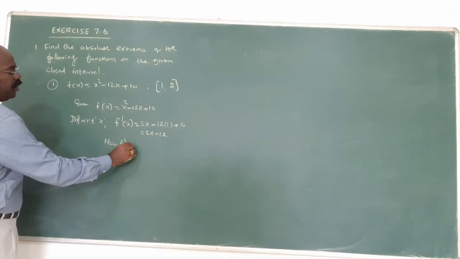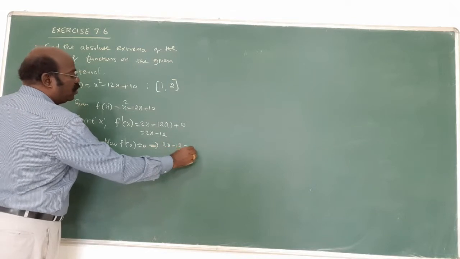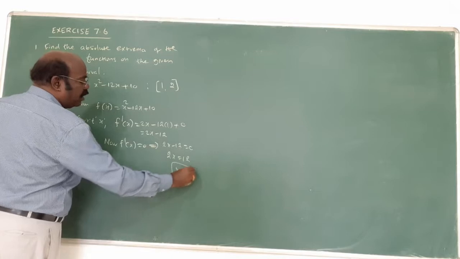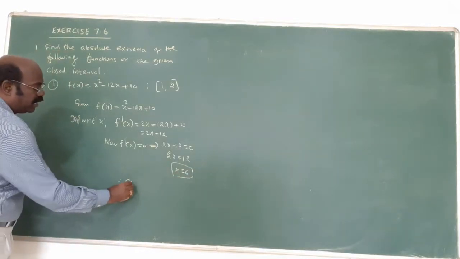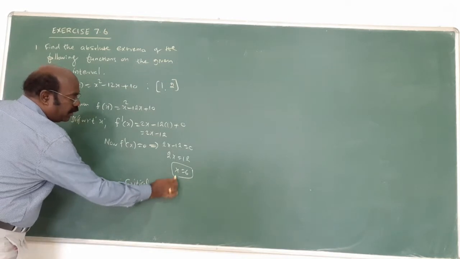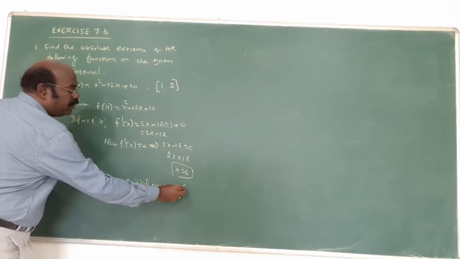The first derivative equal to 0 implies 2x minus 12 equal to 0, or 2x equal to 12, x equal to 6. Here there is only one x value. This is the critical number. The critical number is only 6.